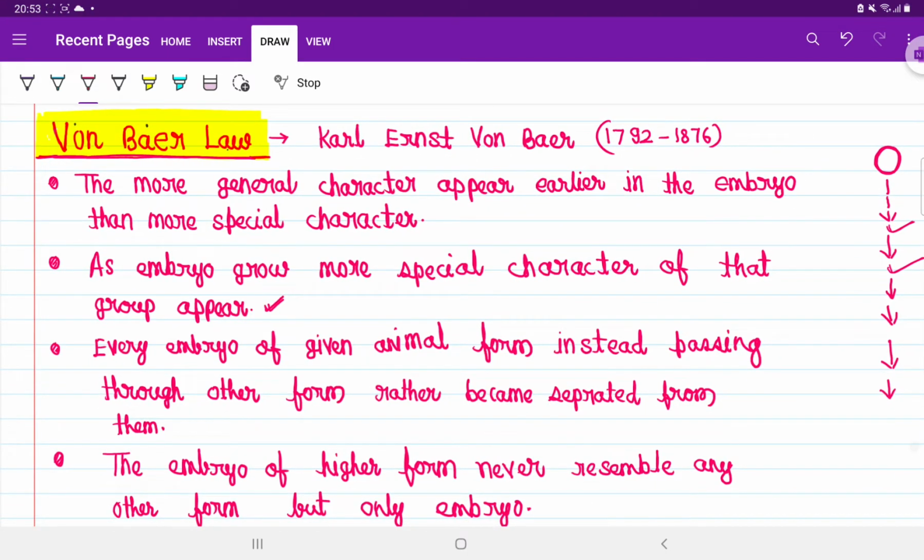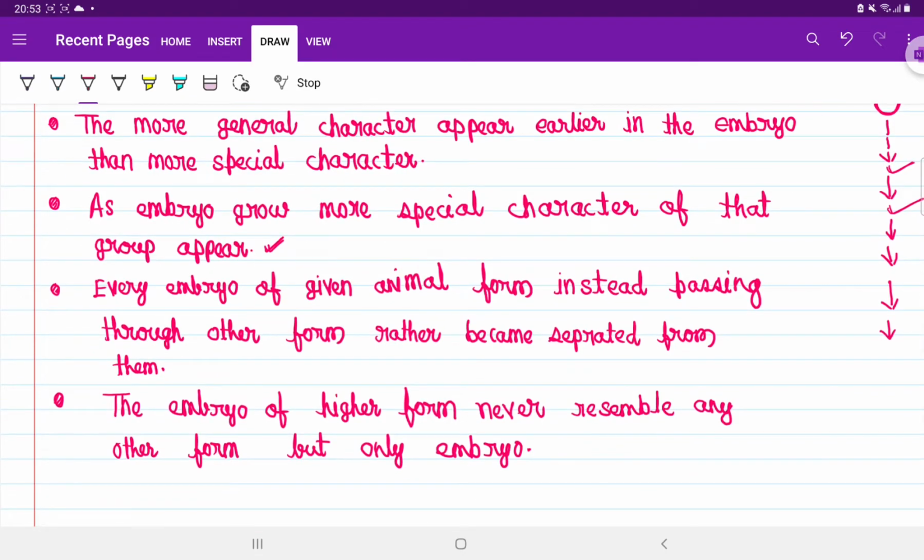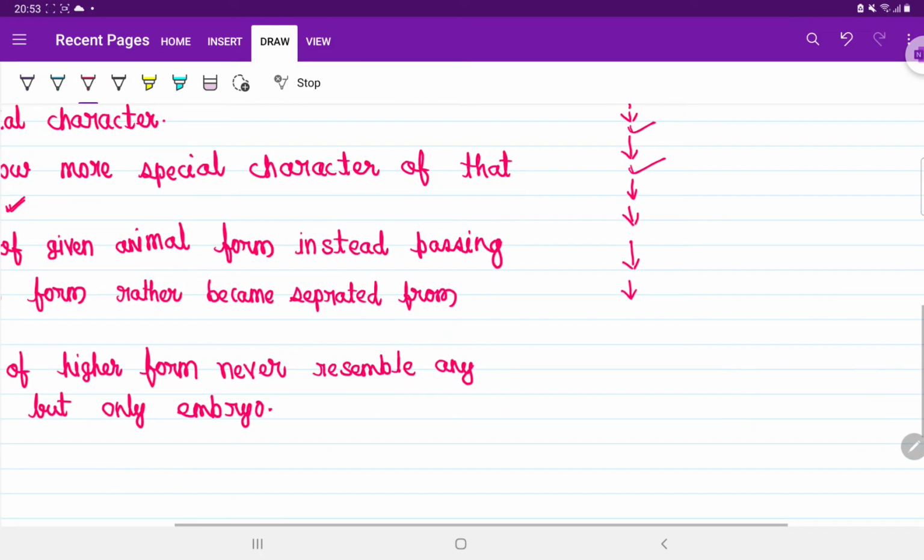Next point, very important. Every embryo of a given animal form, instead of passing through the other forms, rather separates from them. Try to understand it, a very minute point.